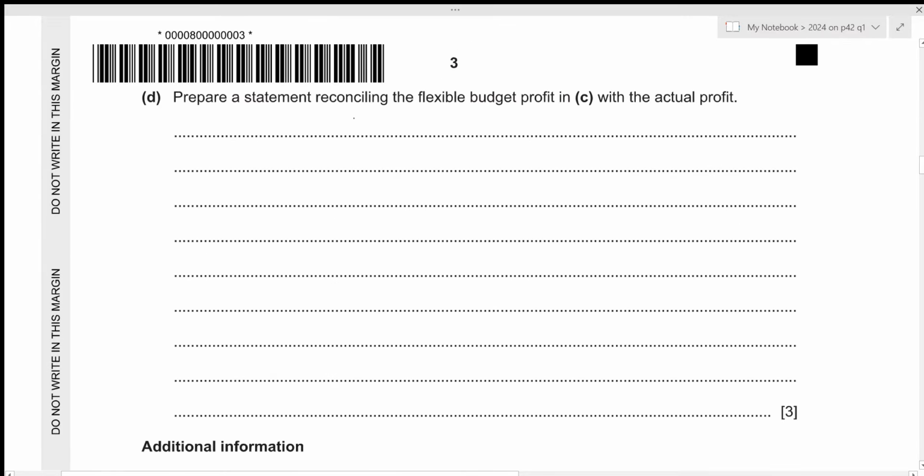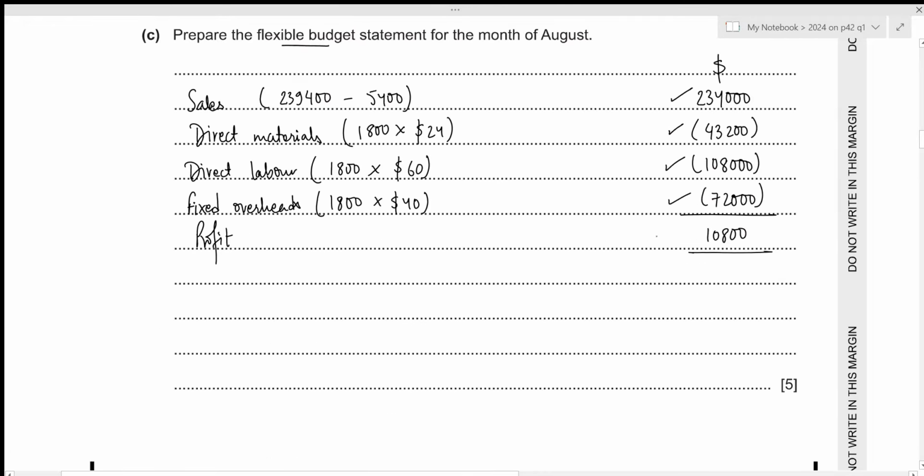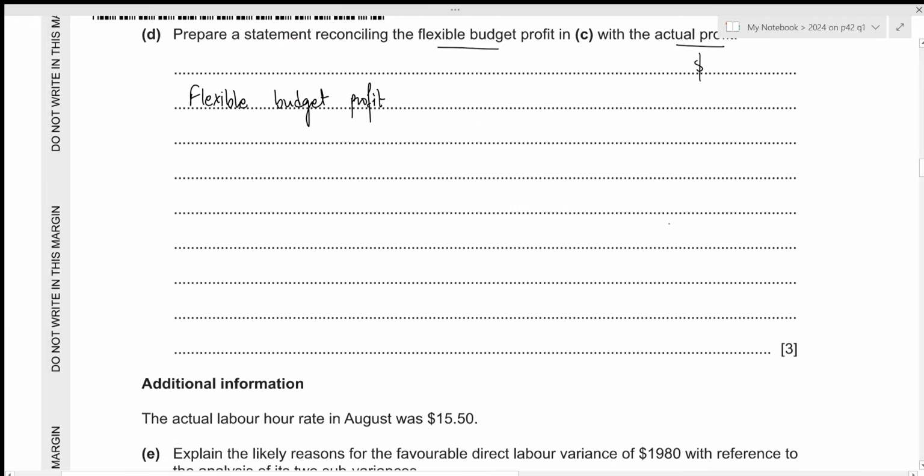We now need to prepare a statement reconciling the flexible budget profit in part C with the actual profit. In order to reconcile, we just need to adjust our variances. All of the favorable variances should be added and all of the adverse variances should be subtracted. So let us start with the flexible budget profit, which is what we calculated just now, that was 10,800.